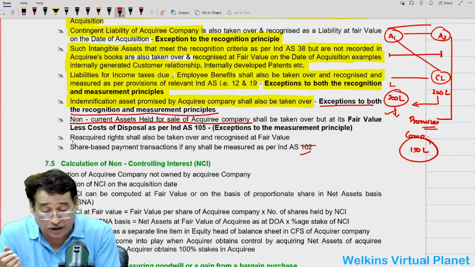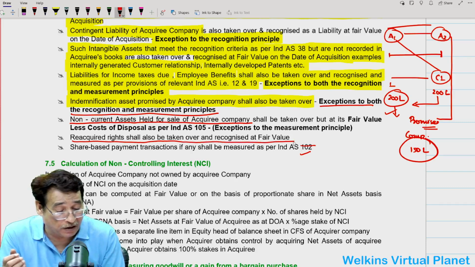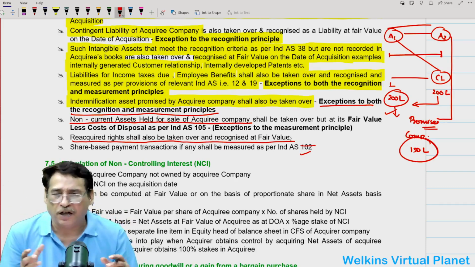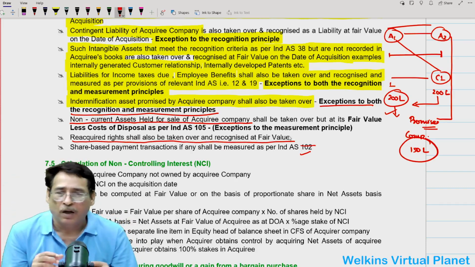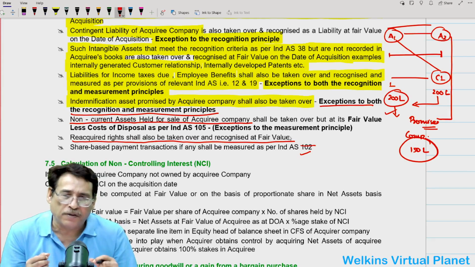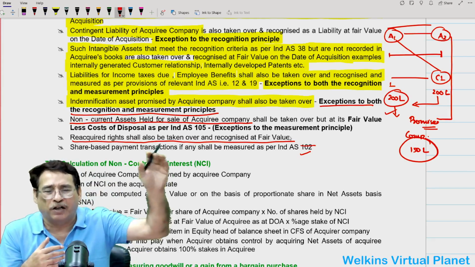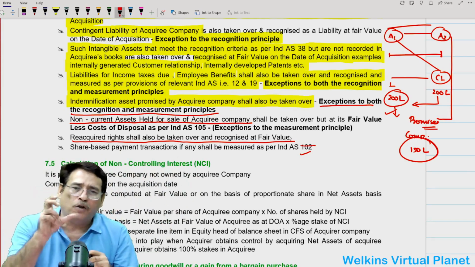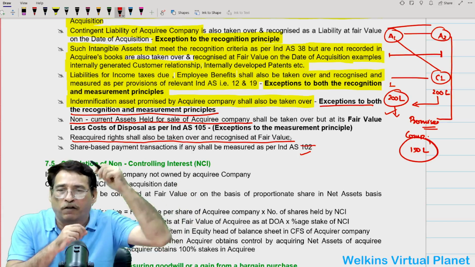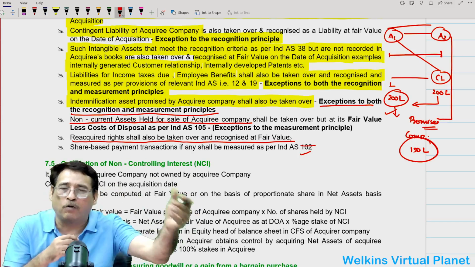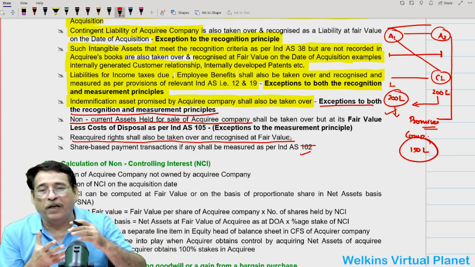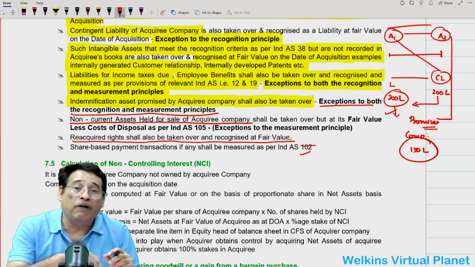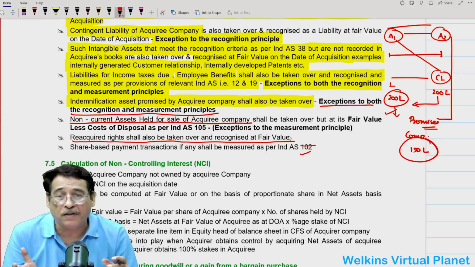And there is another point here, reacquired right shall be taken over and recognized at fair value. What we mean by reacquired right? Let us say our company is in the technological sector and we are a big name. Our technology is quite famous and we have licensed our technology to some particular entity for 10 years. But after 2 years, we acquired that particular entity. So indirectly it means whatever right I gave them earlier, I am reacquiring it. So reacquired right will also be taken over and recognized at fair value.